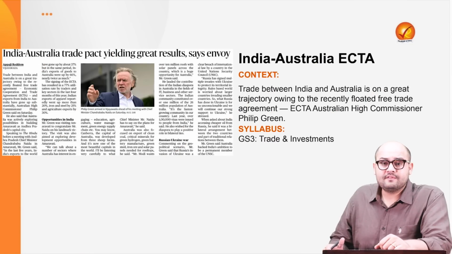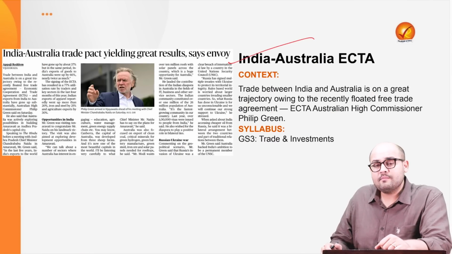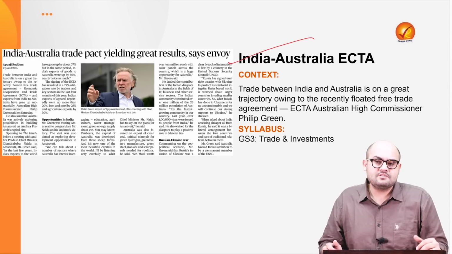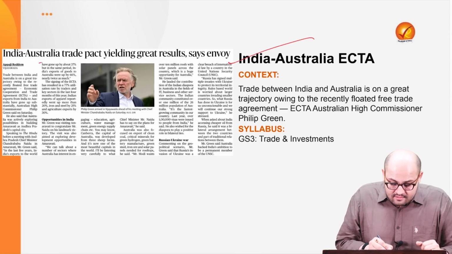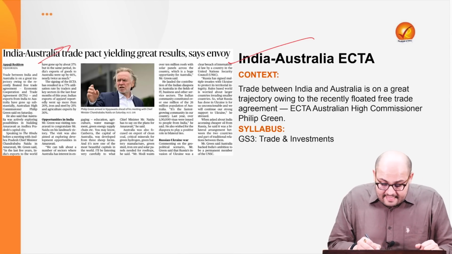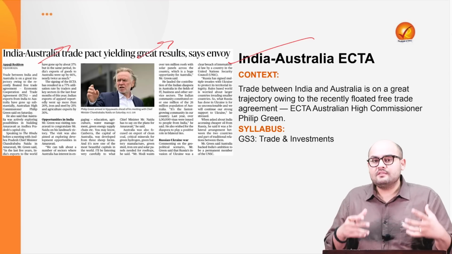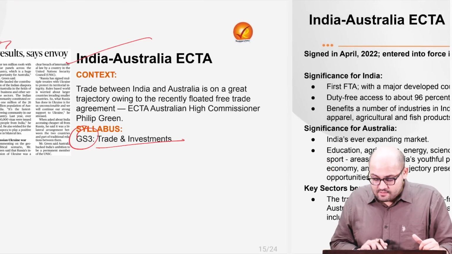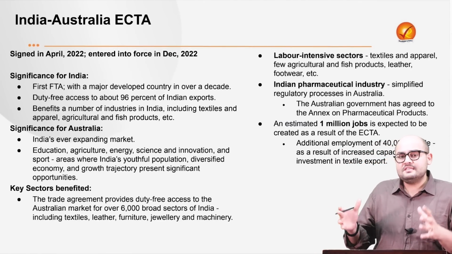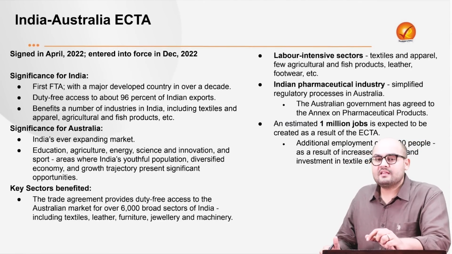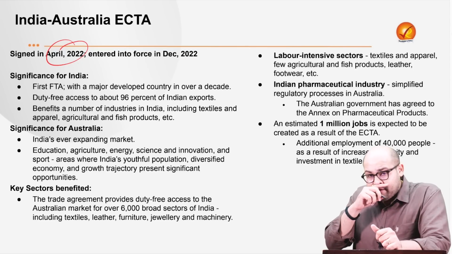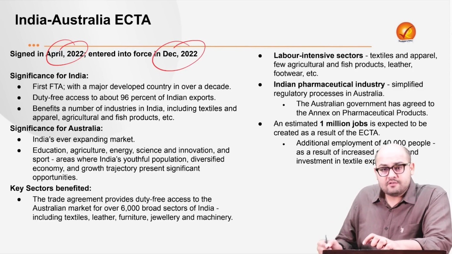Now the next article is with respect to the India-Australia Economic Cooperation and Trade Agreement. What we recently saw was that the Australian High Commissioner to India said that this trade pact is yielding great results. Now we need to see what this trade pact is all about. This is with respect to GS3 trade and investments. This ECTA, India-Australia Economic Cooperation and Trade Agreement, was initially signed in April 2022 and finally implemented in December 2022.